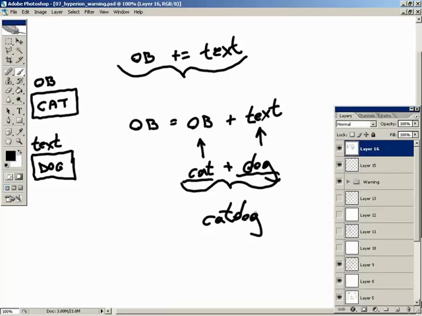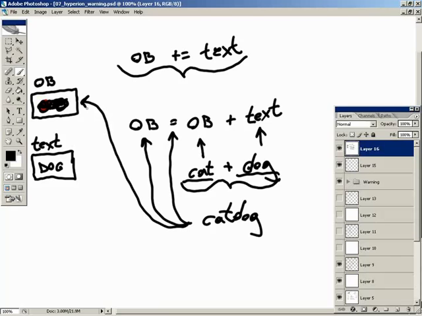New superhero. And that is what is, through our equals assignment operator right here, being put in OB. So after this command runs, instead of cat existing in OB, well, I didn't mean to do that. That's what happens when I just come through here quickly. Instead of there being a cat in there, cat dog is what is in there. If the very next line of code says write line out whatever's in the output buffer, it's going to say cat dog. So that's what's going on.